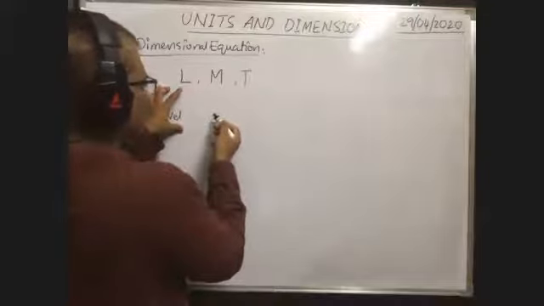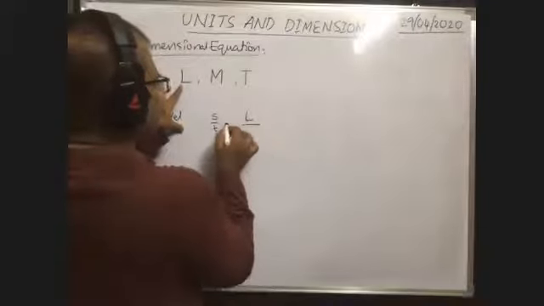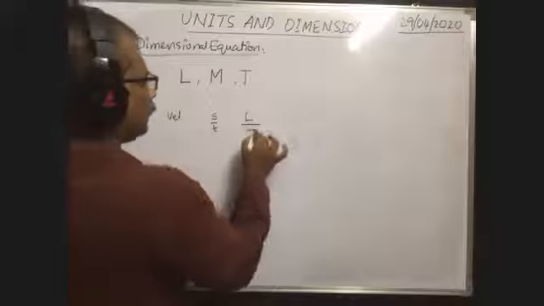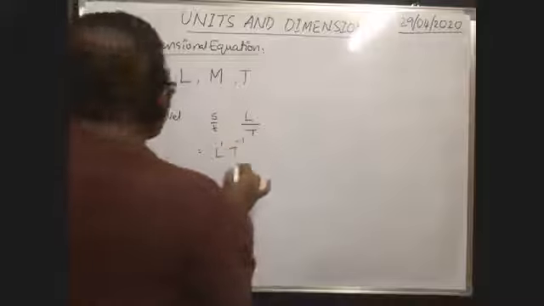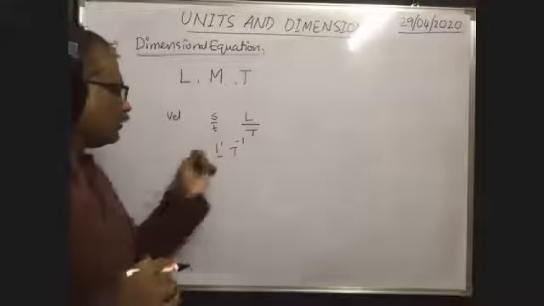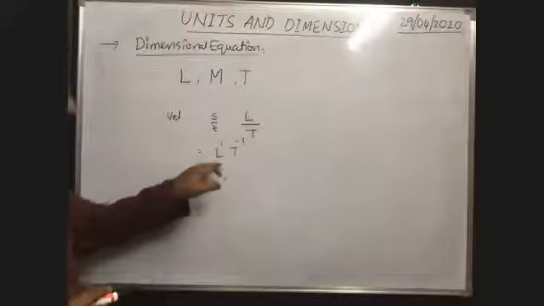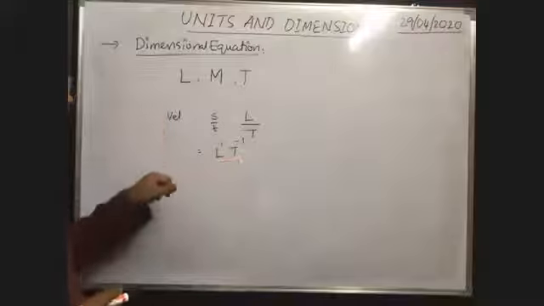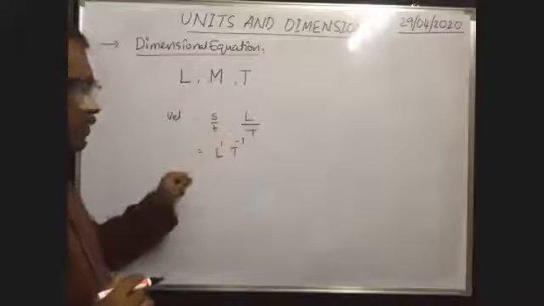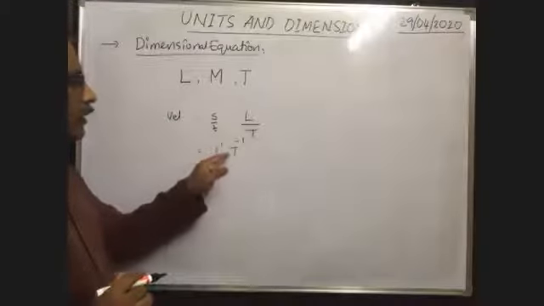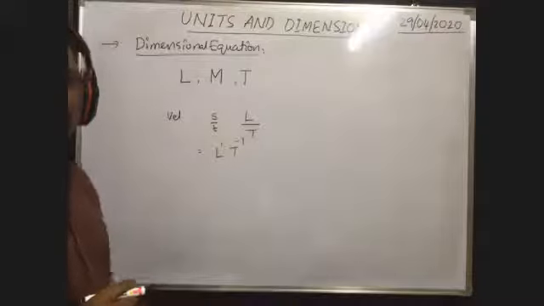Displacement is the length. So unit of length is capital L, no? So capital L by unit of time, capital T. So this is equal to L to the power 1, T to the power of minus 1. Okay. This gives the unit of velocity. Suppose this is in CGS system. Then what is the unit of velocity? L means centimeter, T means second. Centimeter second inverse or centimeter per second. That is the unit of this derived quantity.